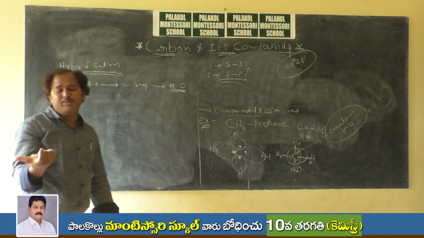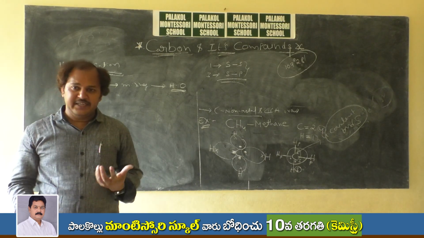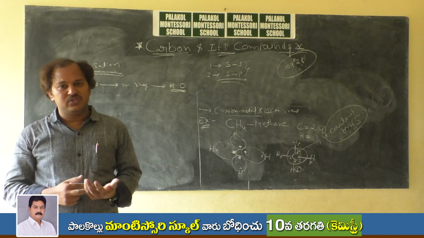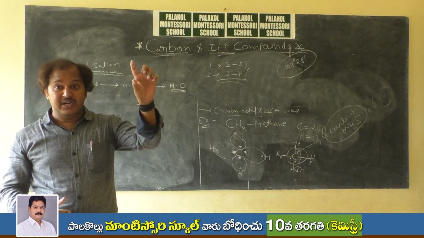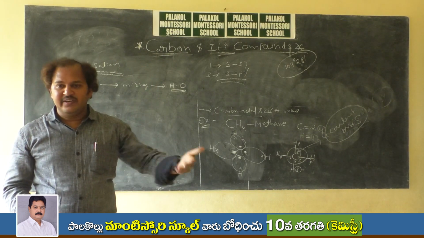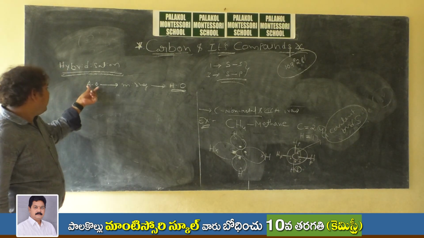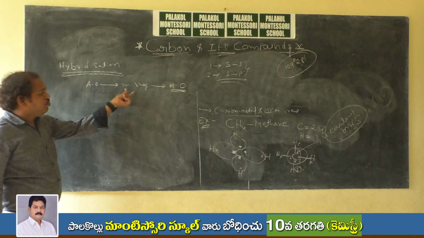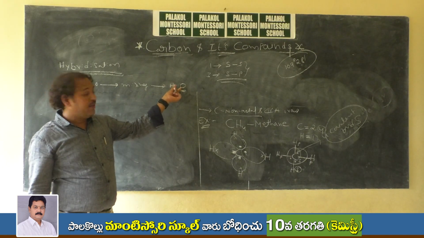For example, suppose I want to prepare a banana juice. What do I need? 2 bananas, sugar, and milk. But finally I get one banana juice with equal portions, though I have taken different things. In the same manner, when you mix atomic orbitals, you get new orbitals, which we call hybrid orbitals.